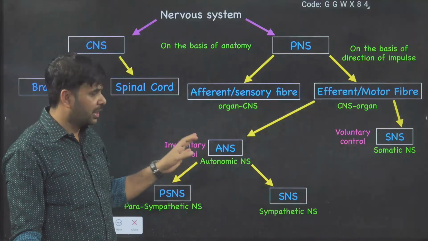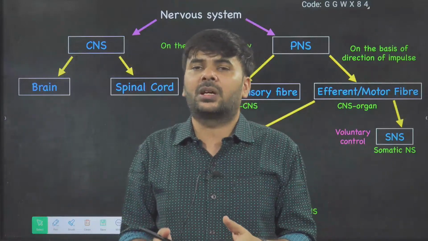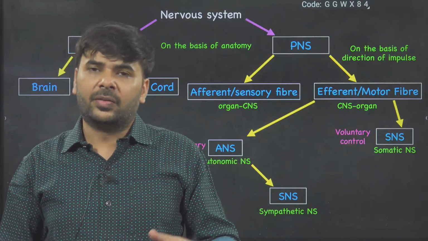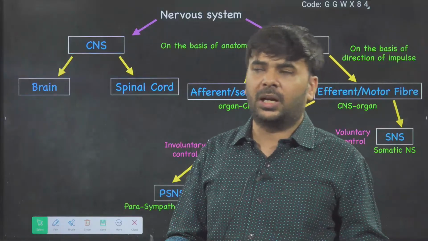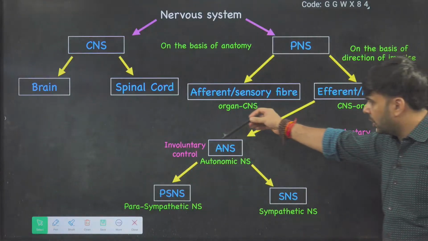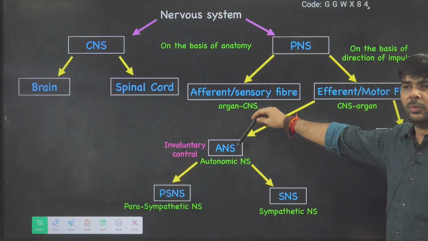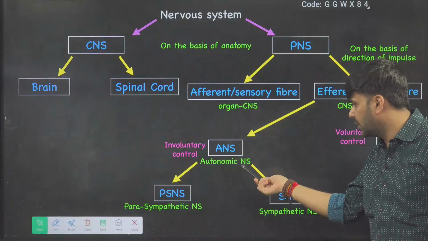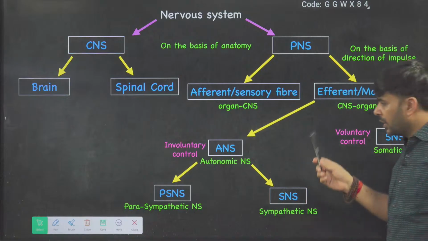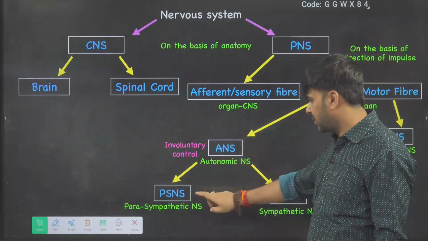Further, they are of two types, on the basis of voluntary and involuntary. If these are controlled by your conscious control, then it is called voluntary. If it is not controlled by your voluntary actions, it is called involuntary. So involuntary control is the ANS, autonomic nervous system. And if it is voluntary, somatic nervous system. I'm not classifying the somatic further, I'll jump to ANS.